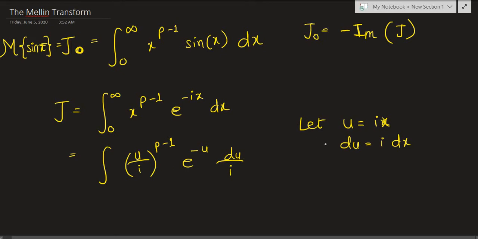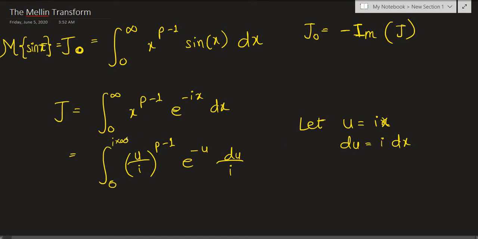And now the upper and lower bounds. So notice when x is 0, u is also 0, right? i times 0 is 0. But now notice that when x tends to infinity, u becomes i times infinity. You may ask me why I wrote i times infinity and not just infinity, because i is just a small finite number and infinity is really large. So the product is blowing up to infinity, right?